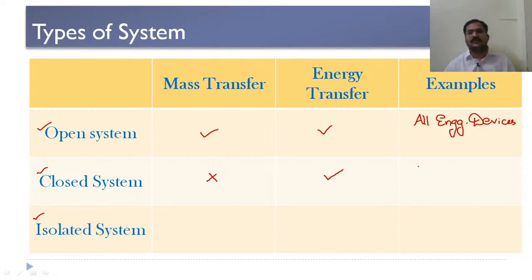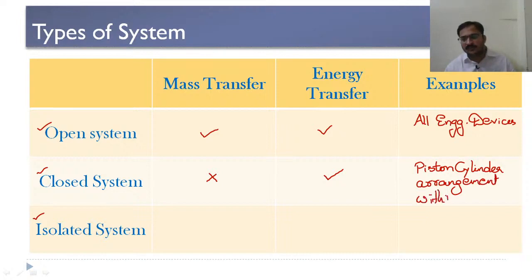For example, you can take a piston cylinder arrangement without valves as an example of this closed system.